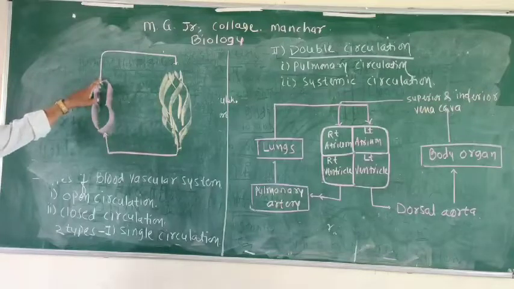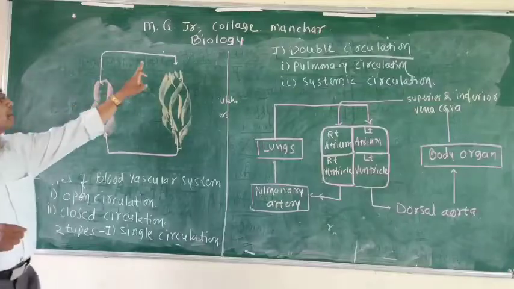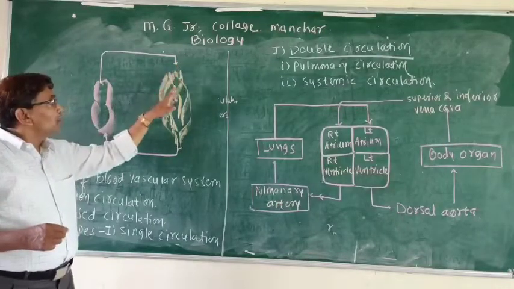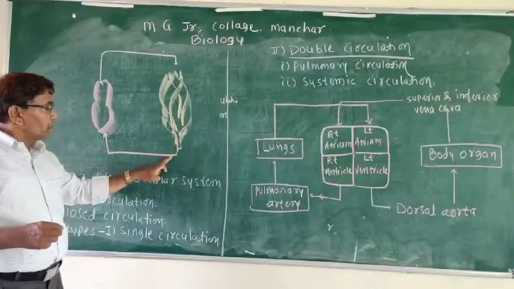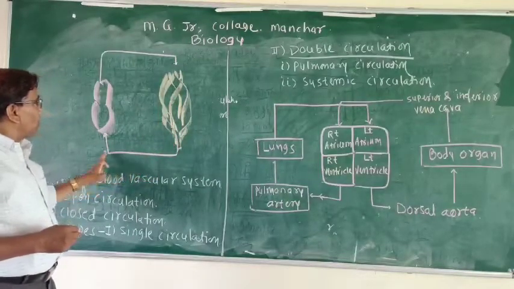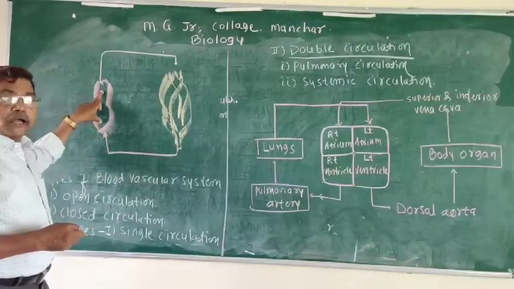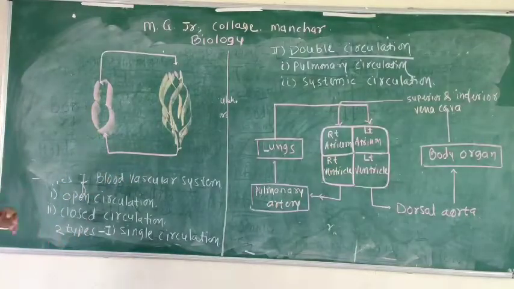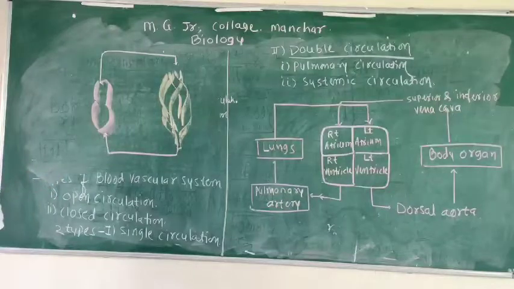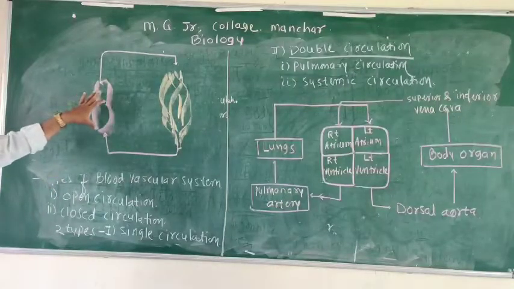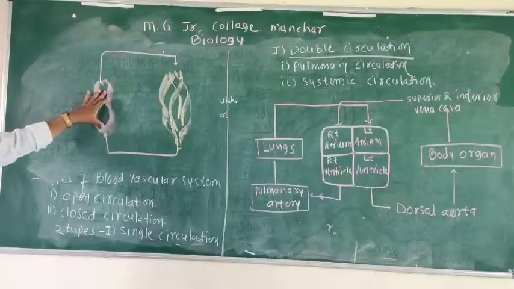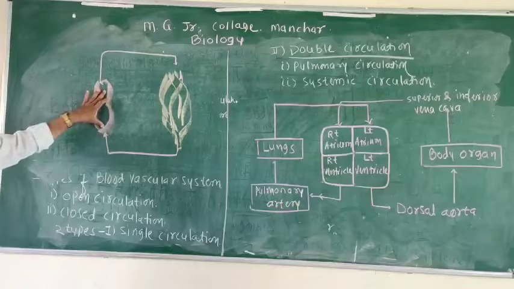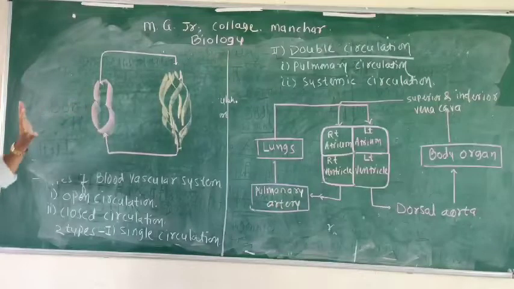Then this deoxygenated blood from the heart is carried to the gills for oxygenation. The oxygenated blood is carried to the different organs and parts of the body. So many times this heart is called a venous heart, because only deoxygenated blood, called venous blood, is carried through the organ. So this is about single circulation.